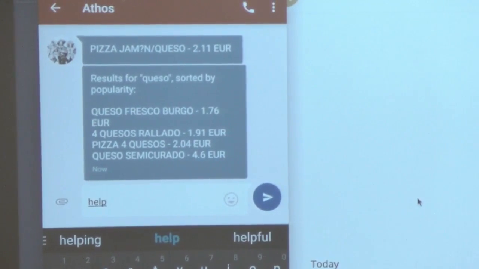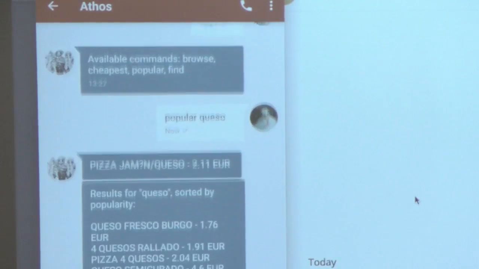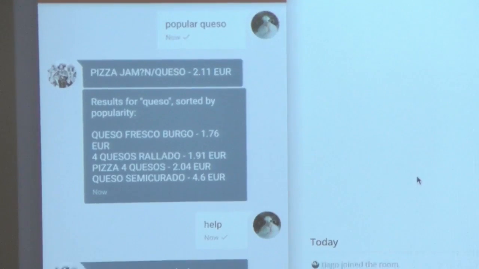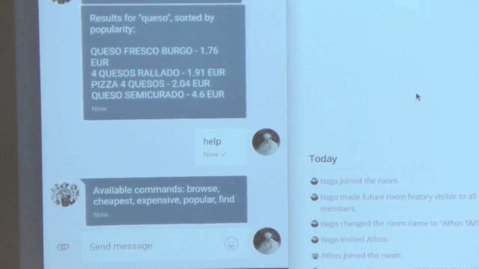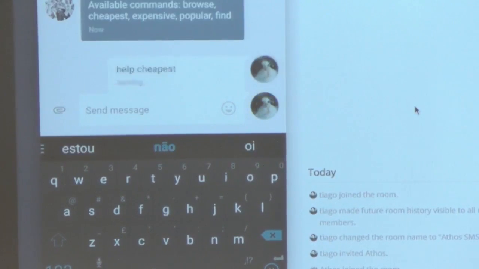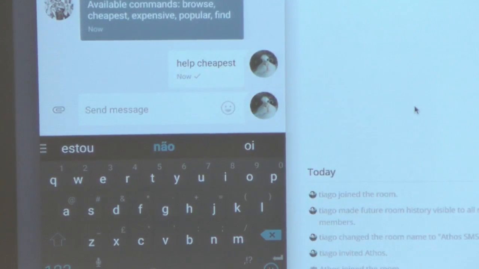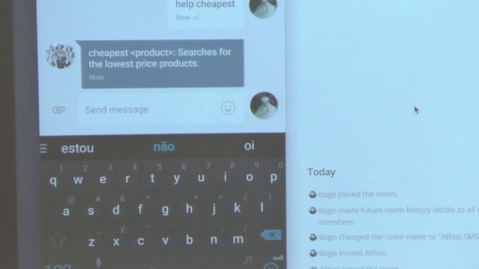Yeah, we've got a help command. So what's happening here is this Matrix room has the Athos bot, and it has the SMS virtual user. So when we send a message to the Athos phone number, it will send a message to the Matrix room, and the bot will respond in the Matrix room, and then the virtual user will capture that response, and it will send it back to the phone. So it can be applied for many things. We can build very flexible systems with this.